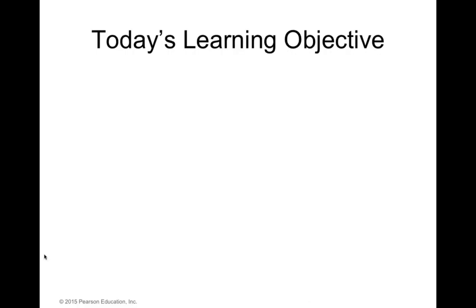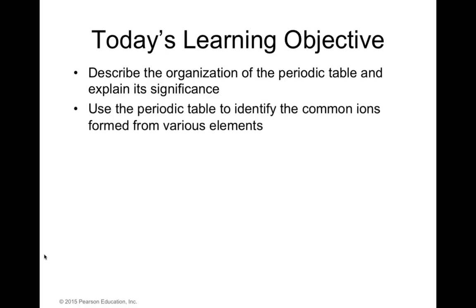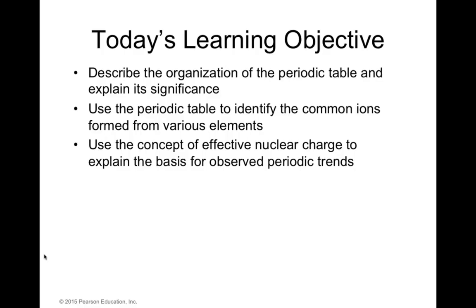By the end of this chapter, you will be able to describe the organization of the periodic table and explain its significance. Also, you will use the periodic table to identify the common ions formed by various elements. Use the concept of effective nuclear charge to explain the basis for observed periodic trends.